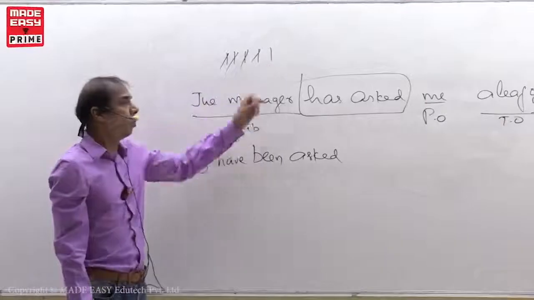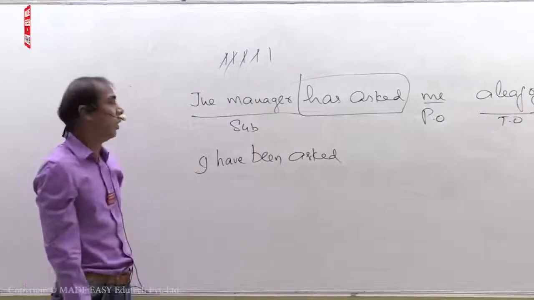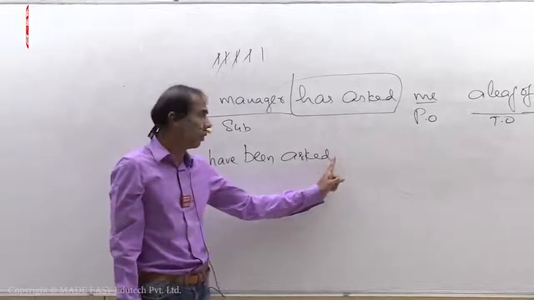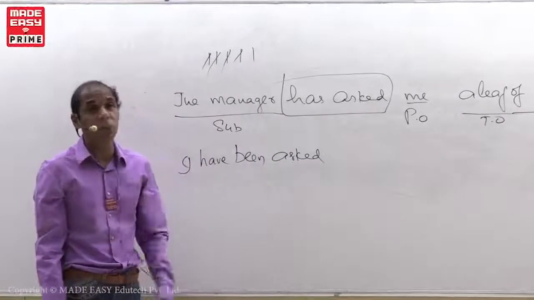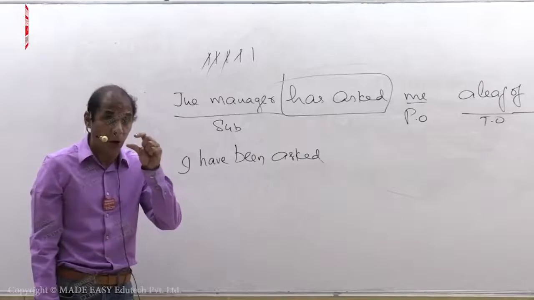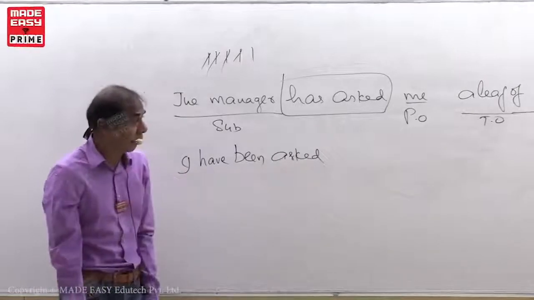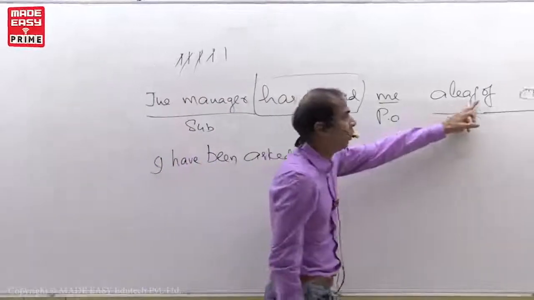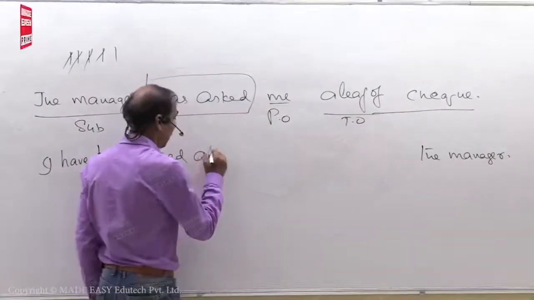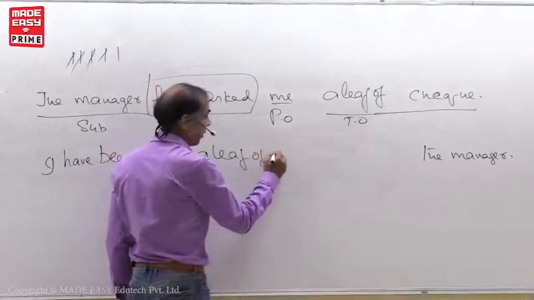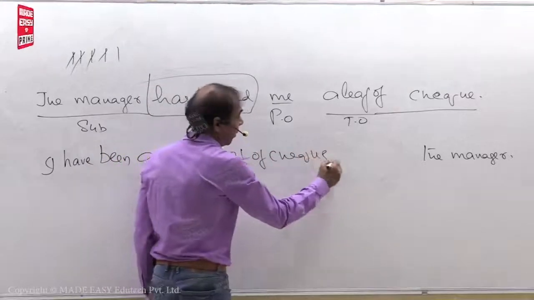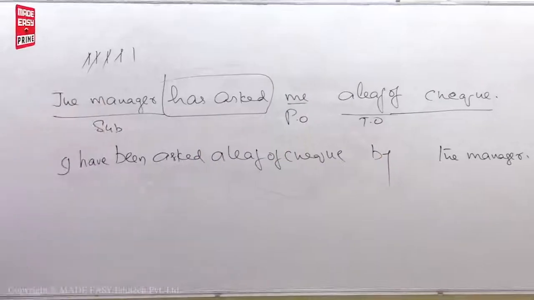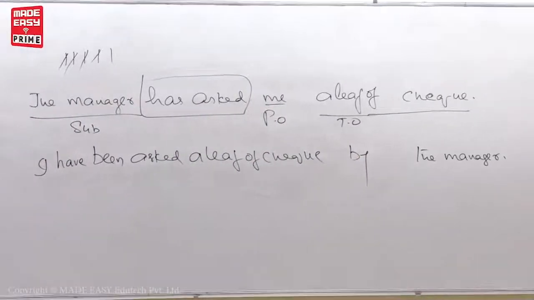Fifth point: put by. Where you have to put by actually? Immediately after V3. But what I told you, when you want to put by after V3, check whether any main points are there in the sentence. Yes, main point is there. Only one main point here. What is that? A leaf of check. First you write the main point, then you write by. I have been asked a leaf of check by the manager.